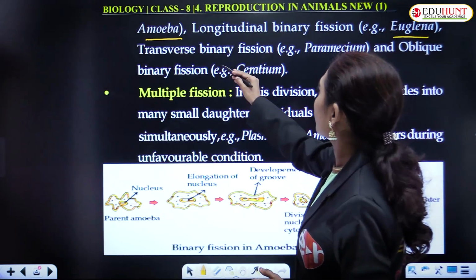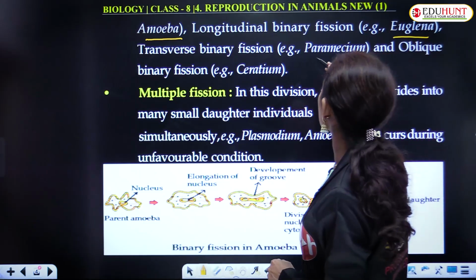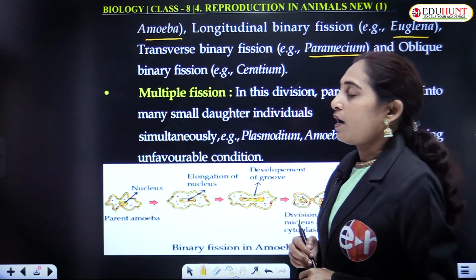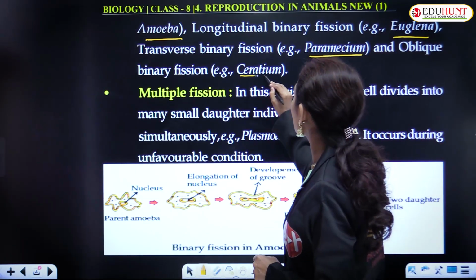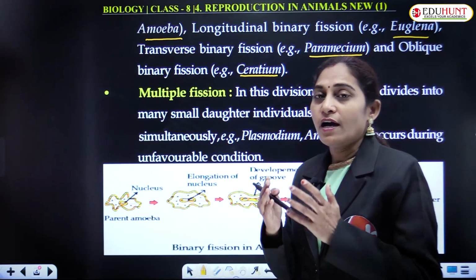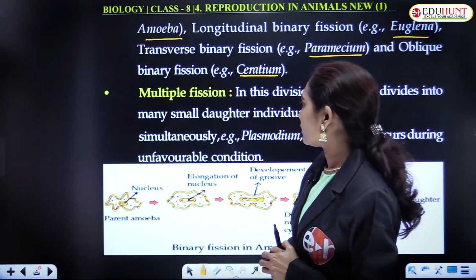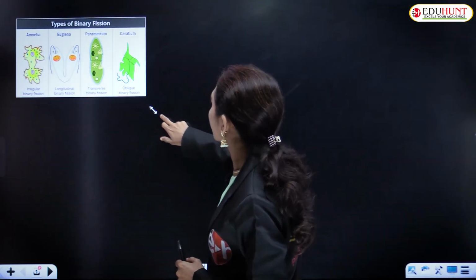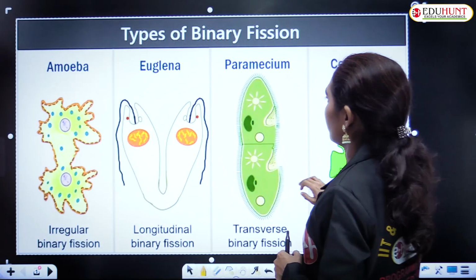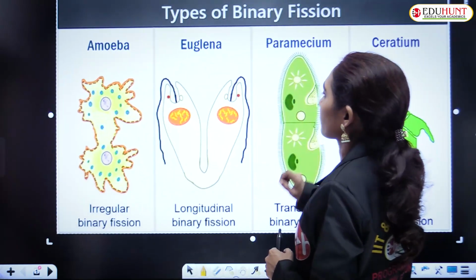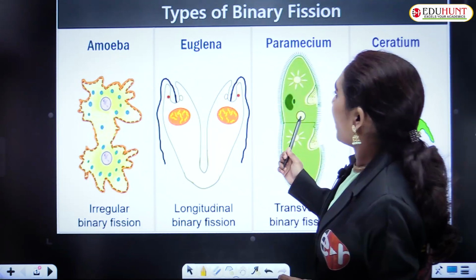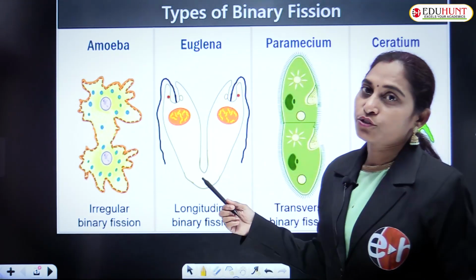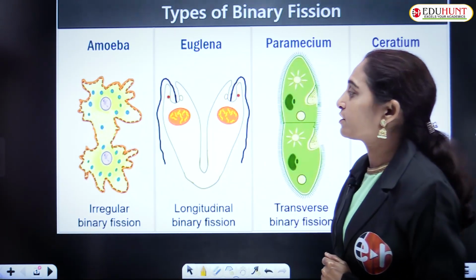Transverse binary fission is seen in paramecium, and in the case of sericium it is an oblique binary fission. This is a picture showing different types of binary fission.